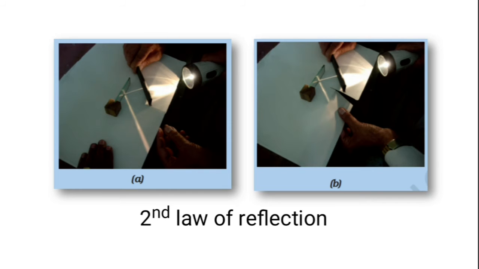Then what is second law of reflection? इसका हिंट यहाँ पे है. देखो ये जो आपको ये प्लेन पर जो दिख रहा है, this is a reflection again, but this is happening in the same plane. So your second law of reflection states that the incident ray, the reflected ray and the normal all lie in the same plane.